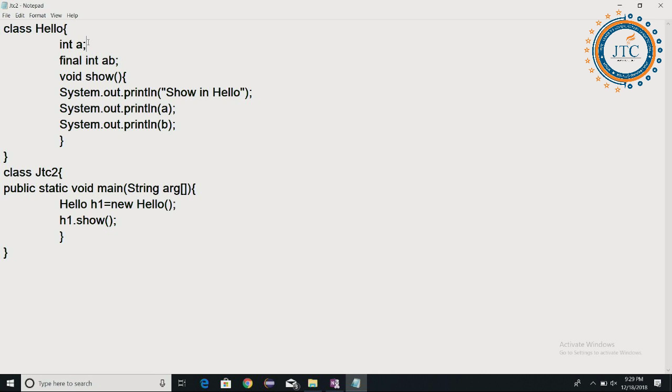What should be the value of a and AB both? Okay, everyone is giving the value of a only. Don't cheat. Don't compile it and then give it to me. What will be the value of a and what will be the value of AB? Few are saying error. What about others? Don't compile in your system and then show. Tell me just by your understanding.